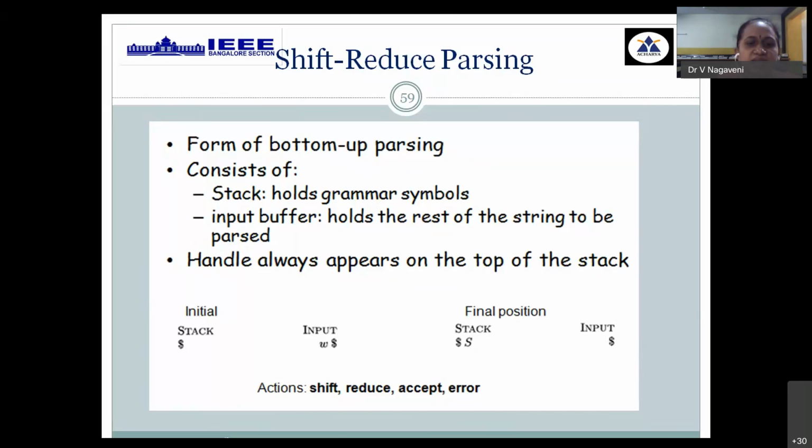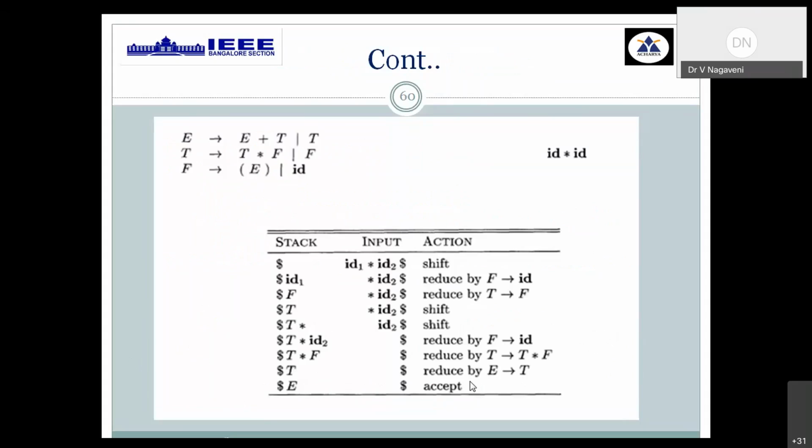The 4 different actions to be performed are: shift the characters from the input buffer to the stack, called shift operation; reduce operation; or accept in the last step; or if you're not able to either shift or reduce, call the error function. Now for this grammar, for this simple string, we have this shift reduce parsing with stack, input, action. So to start with the given string, what we see is shift ID1.